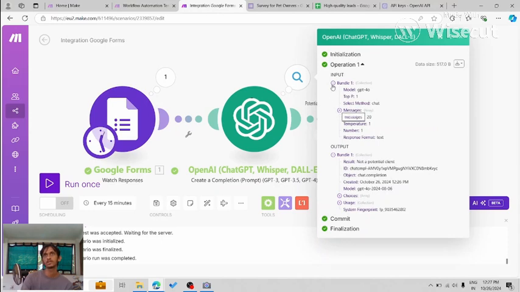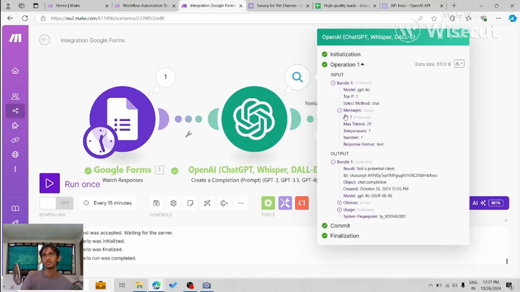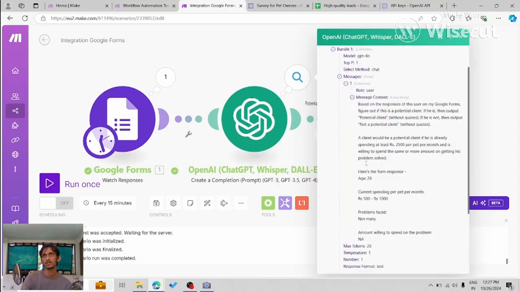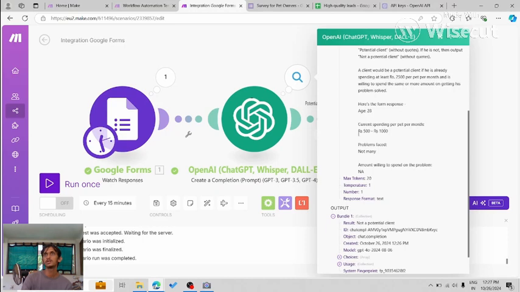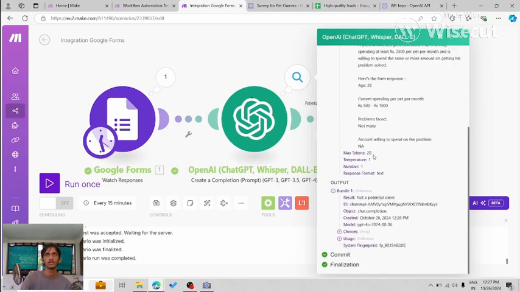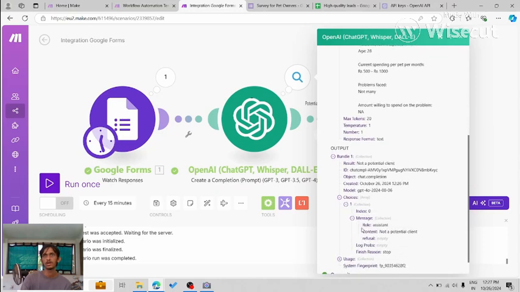In bundle 1, we can see the input, and in the content the current spending is 500 to 1000, which is less than 2500, and the amount willing to spend is not applicable because they don't face any problem. So the output will be not a potential client, exactly how we want it.